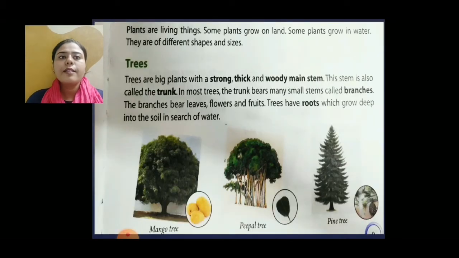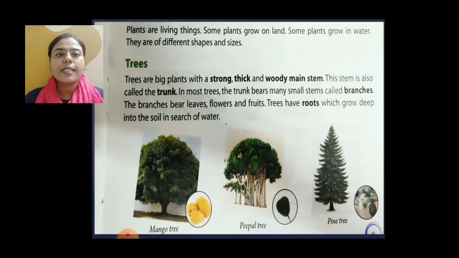Plants. Plants are living things. Some plants grow on land, some plants grow in water. They are different in shapes and size. In our world, we see different kinds of plants, and they are all different because of shapes and size.